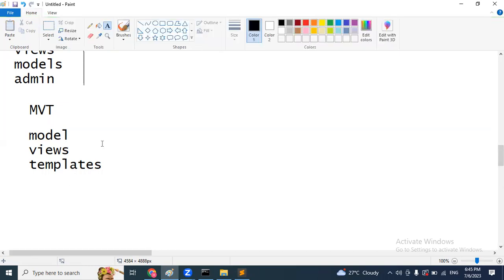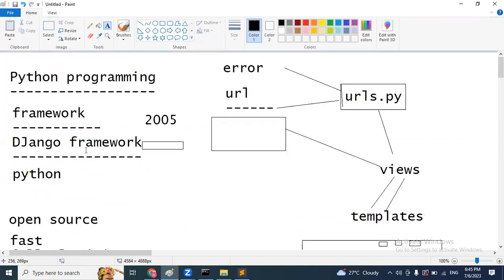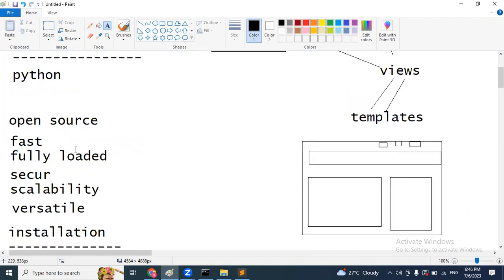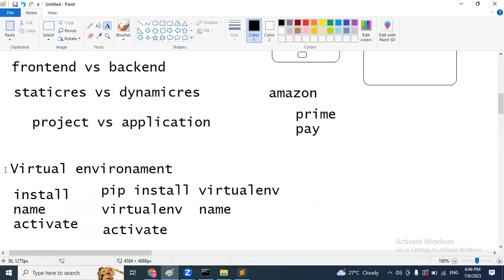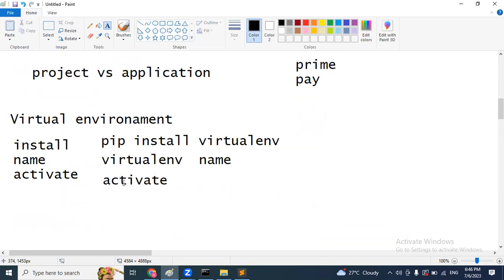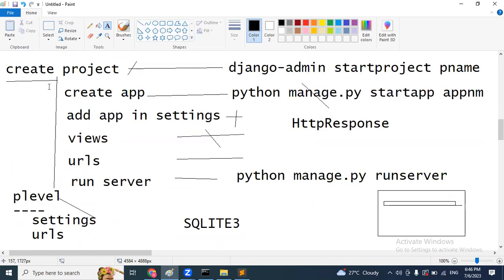So this is a small overview of the Django framework. To develop any type of web application using a programming language, we need one framework. So here we are using the Django framework, and here we discussed what a framework is and Django framework features, installation process, front-end versus back-end, static response versus dynamic response, project versus application, and how to enable a virtual environment. In the environment, how to develop a sample application. So this is the overview.